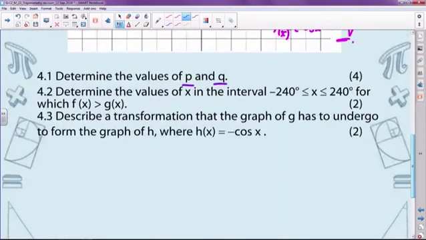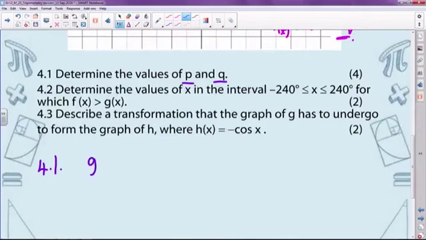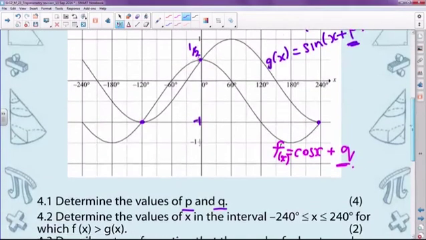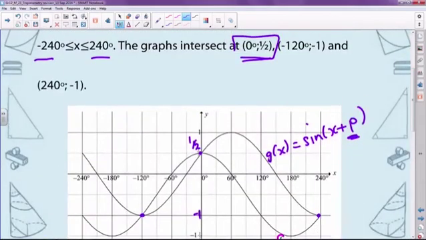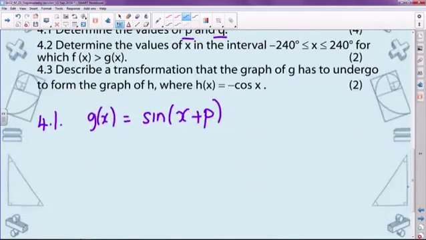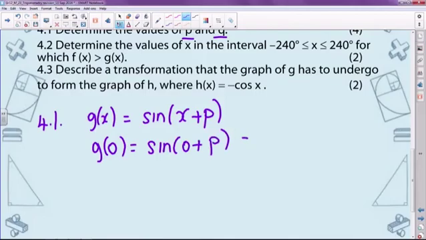So for 4.1, we are going to look at g of x, which is equal to sine of x plus p. And we're going to find the value of p by simply substituting a point that we were given. As I said, let's use 0 degrees and a half. So in other words, when my x value is 0, the y value that I get out is a half.